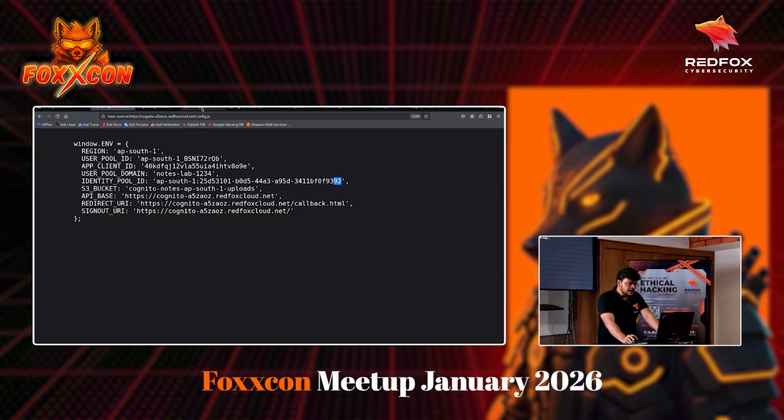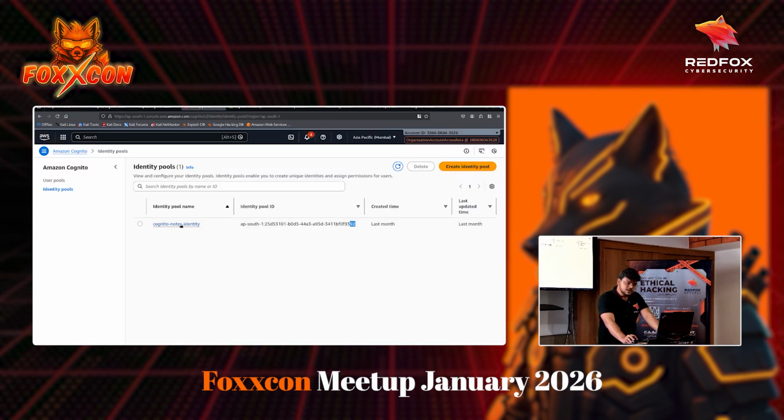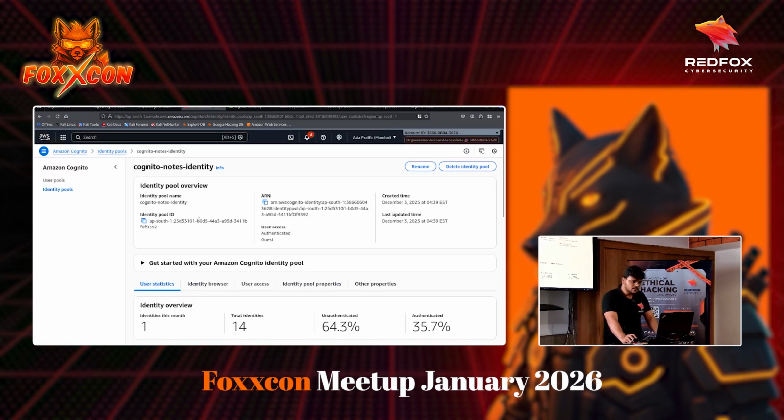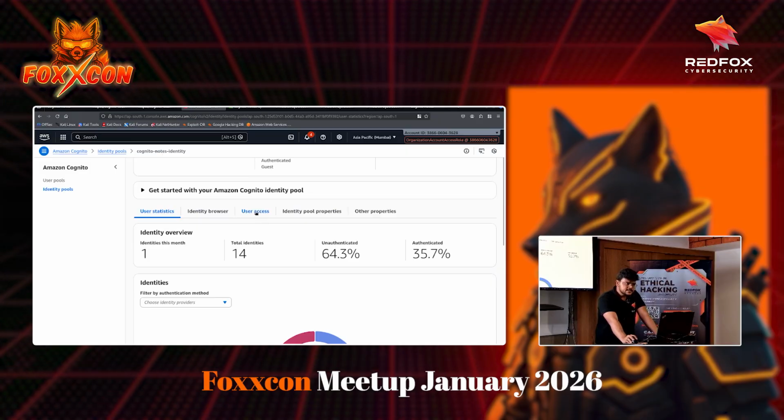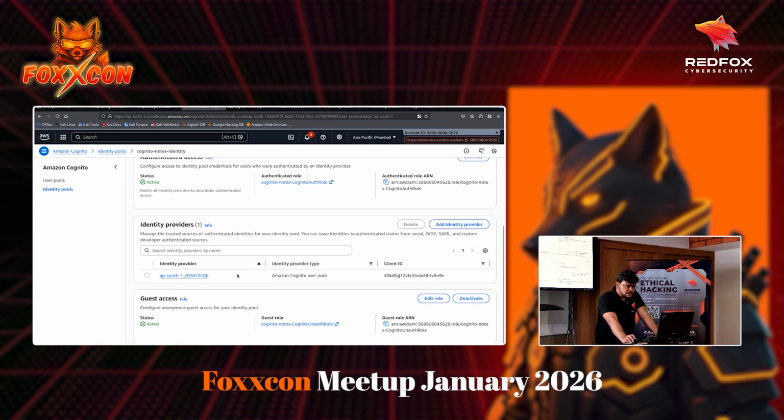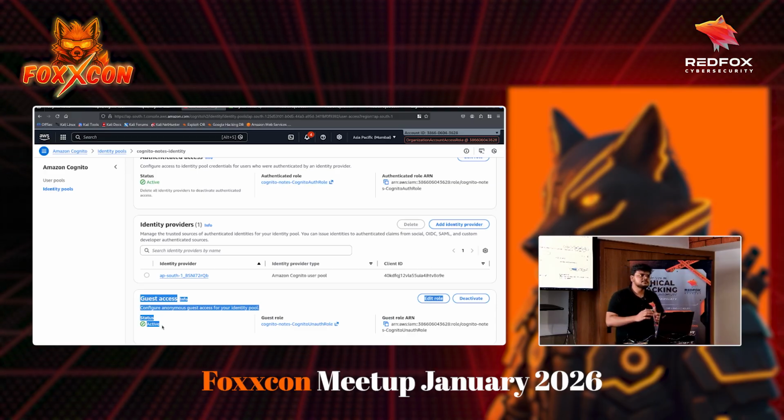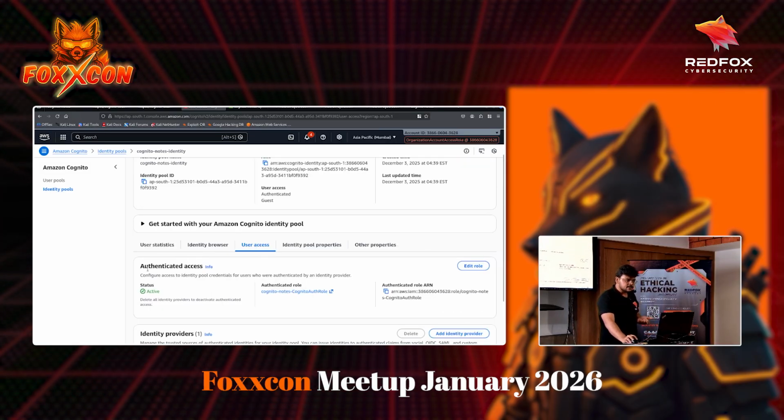Okay, and one more thing that we have to see. If I go inside this particular identity pool and go to the user access, you see there are two things enabled, and guest access is active. Generally, there are times when we want to perform some operation without authentication. For that, developers use guest access. And if we want to authenticate and perform something, then this authenticated access is used.